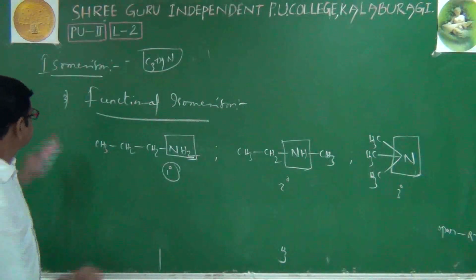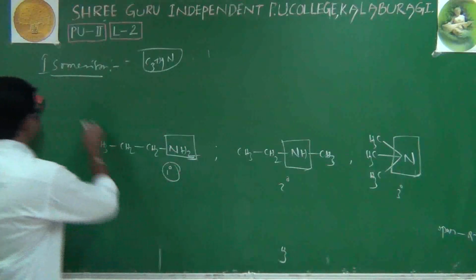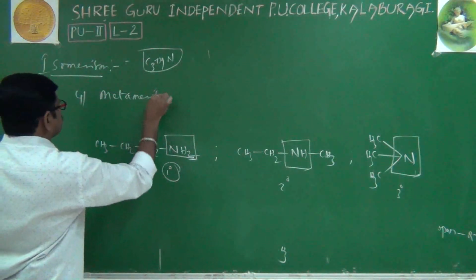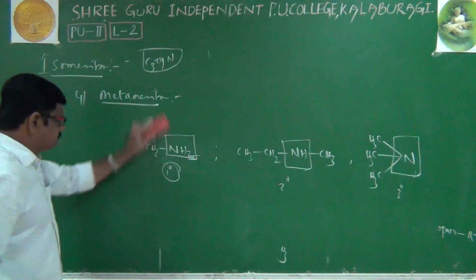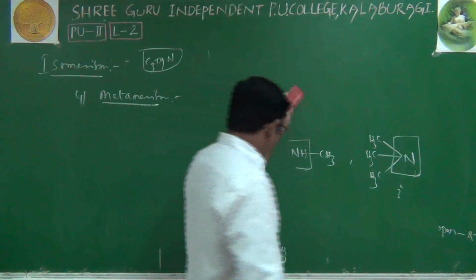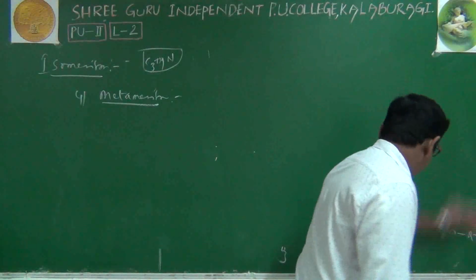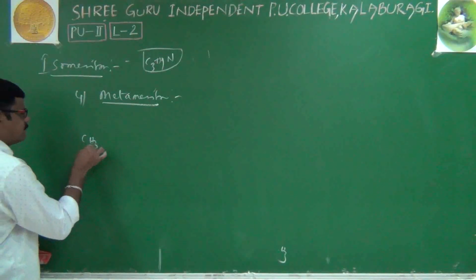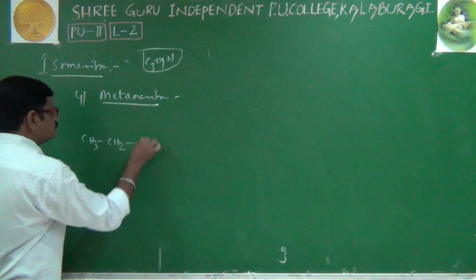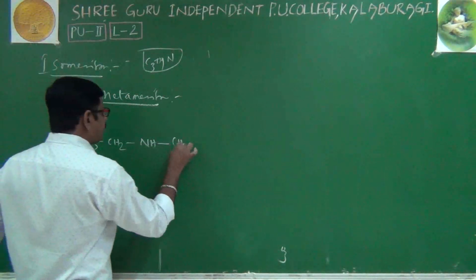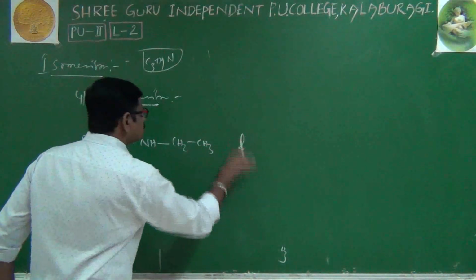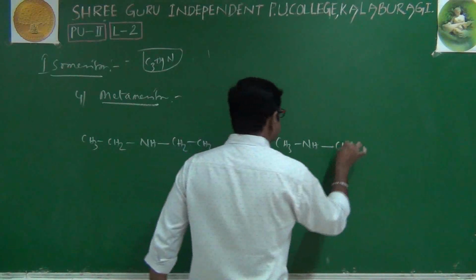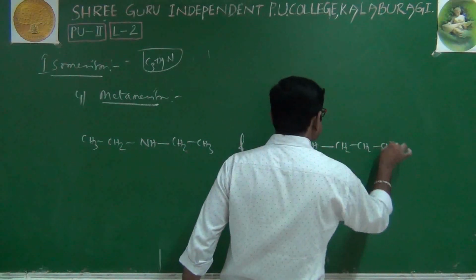Right. Next, the fourth one, metamerism. Very simple. I'll give you a metamerism example: CH3CH2NHCH2CH3 and CH3NHCH2CH2CH3.